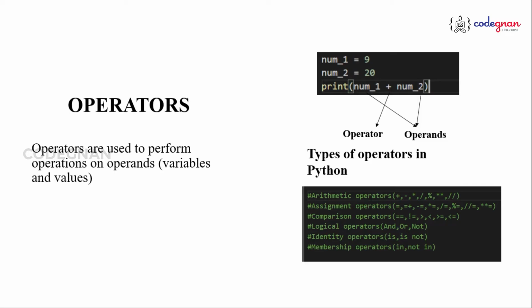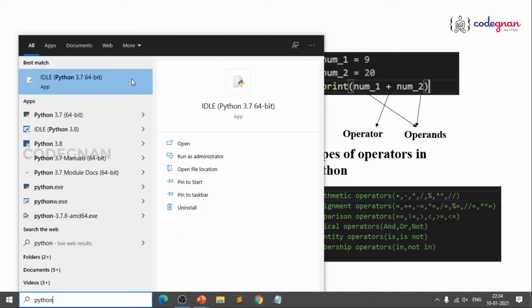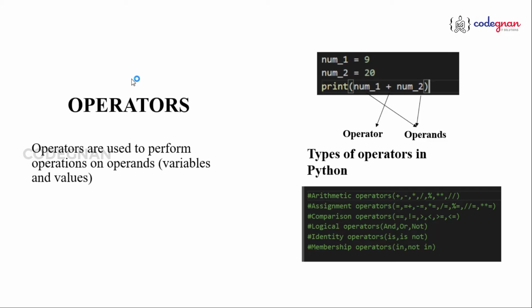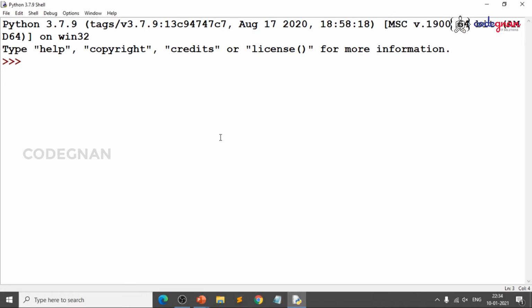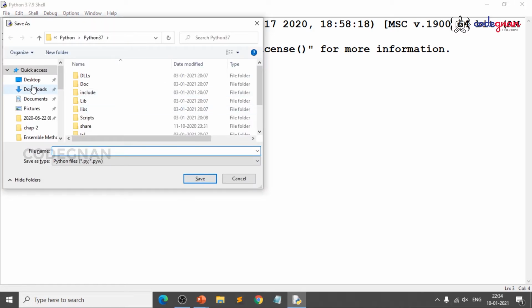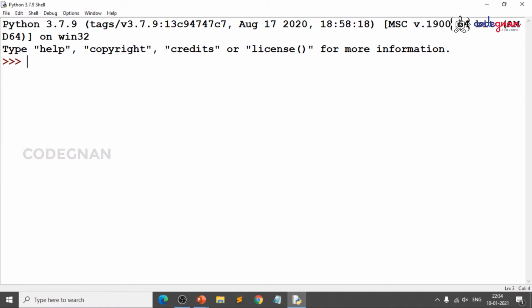So let's make it simple. How do we use our Python ideally to explain the same thing? Because I always prefer only hands-on, so whatever theory we'll be discussing, we'll generally make it hands-on. So first let me save this file as operators, right? Operators are the constructs that manipulate the values of operands.